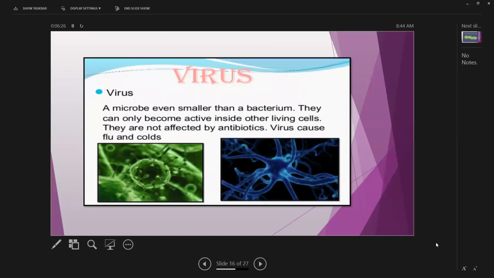Now the virus is a microbe even smaller than a bacterium. They can only become active inside other living cells. They are not affected by antibiotics. Viruses cause flu and colds. And the picture which is present in green, you can see that this is shown in different ways, something like the coronavirus, and they are viruses which are so small.